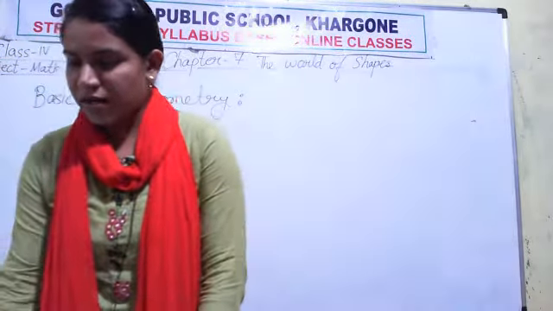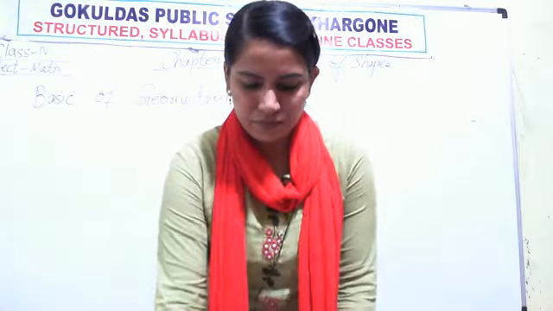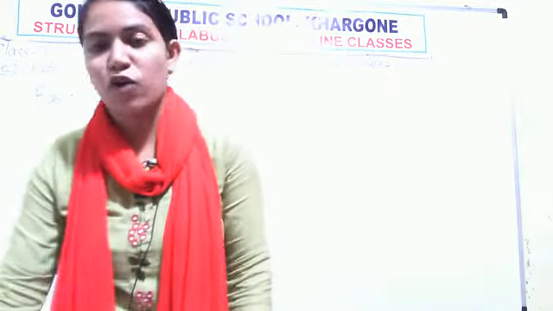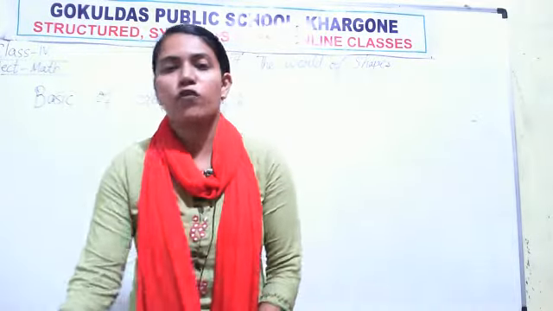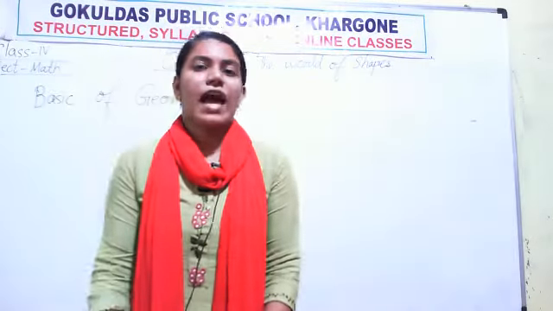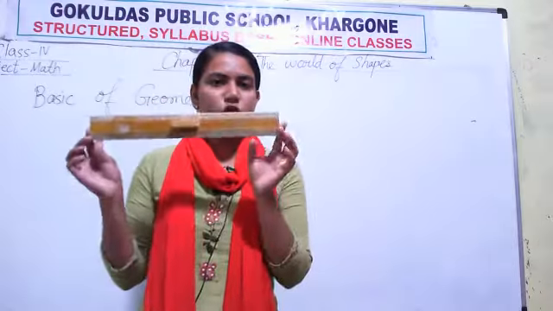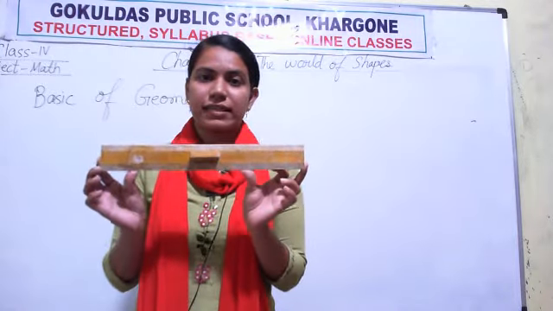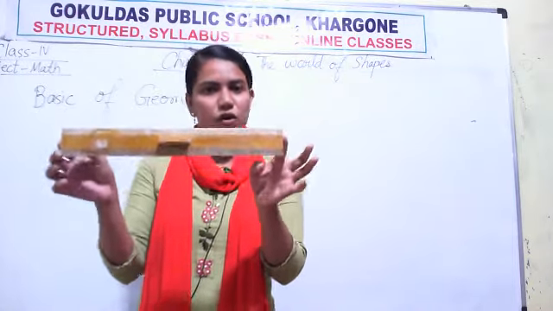Now next comes how we measure a line. How we draw a line. We have a geometrical device to draw or measure a line, which is known as ruler or scale. In normal language you call it scale. Or ruler.